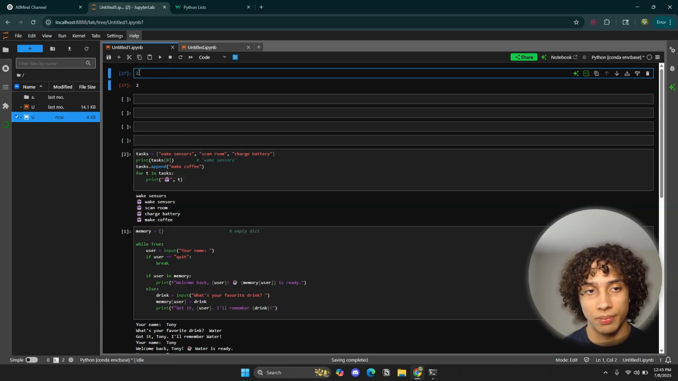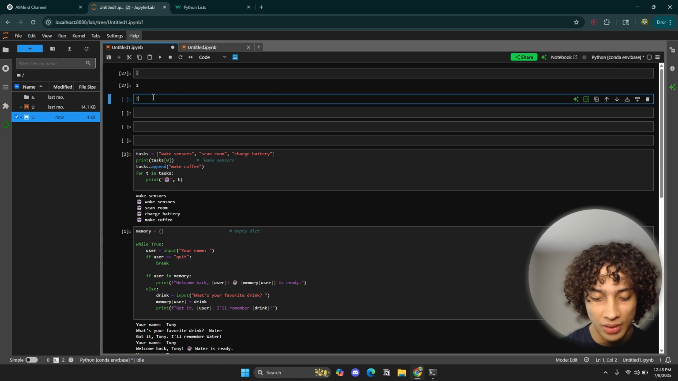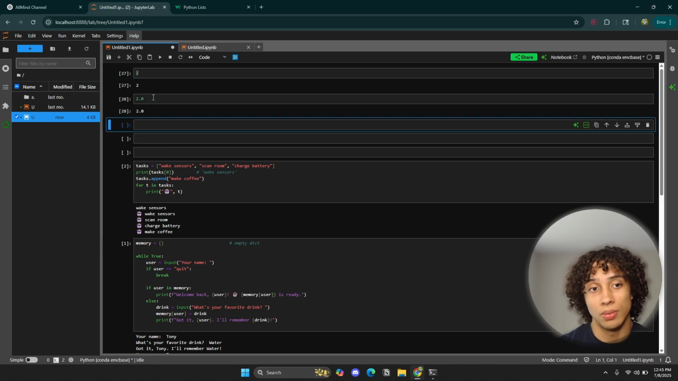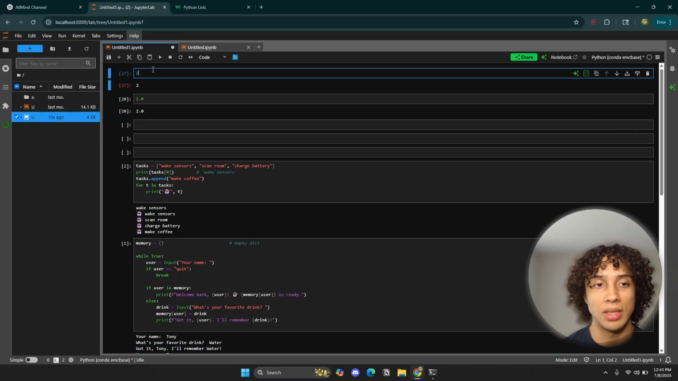So this is an integer. The 2 is an integer, but this is also 2, right? It's also the number 2, but as you can see, it says 2.0, so that's actually a float. Now, again, we already talked about this.